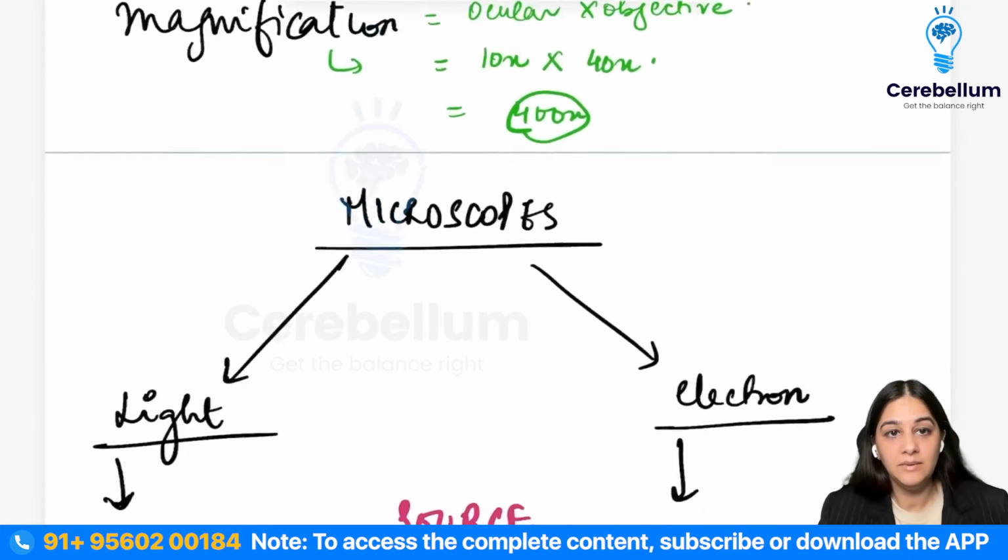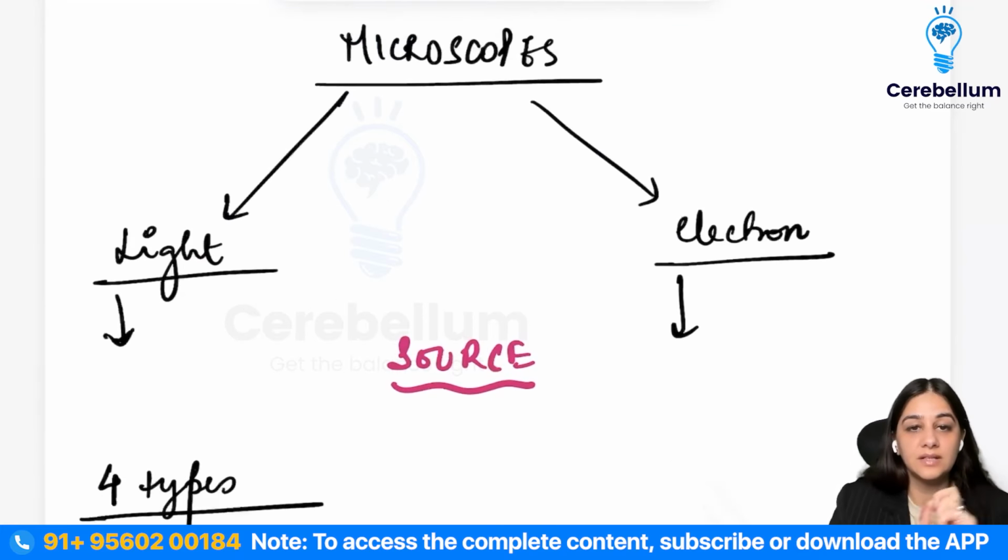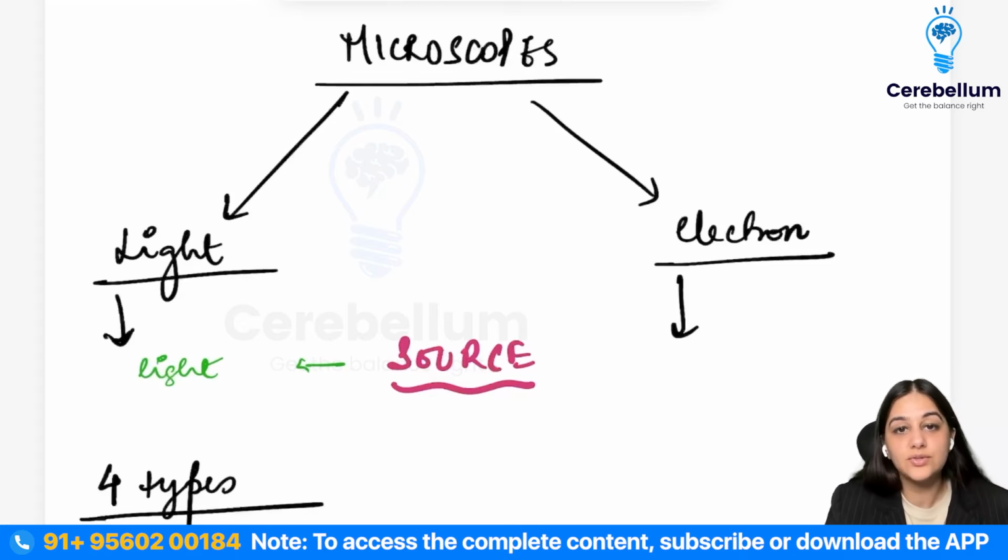Right? Okay. Coming to the different types of microscopes. The first thing I wanted to know is that there are two kinds of microscopes: one is the light microscope and one is the electron microscope. Why is the name like that, light and electron? Because the source is such. The source of the light microscope is going to be the light, and the source of the electron microscope is obviously going to be electrons, right? So that is how the names are there.